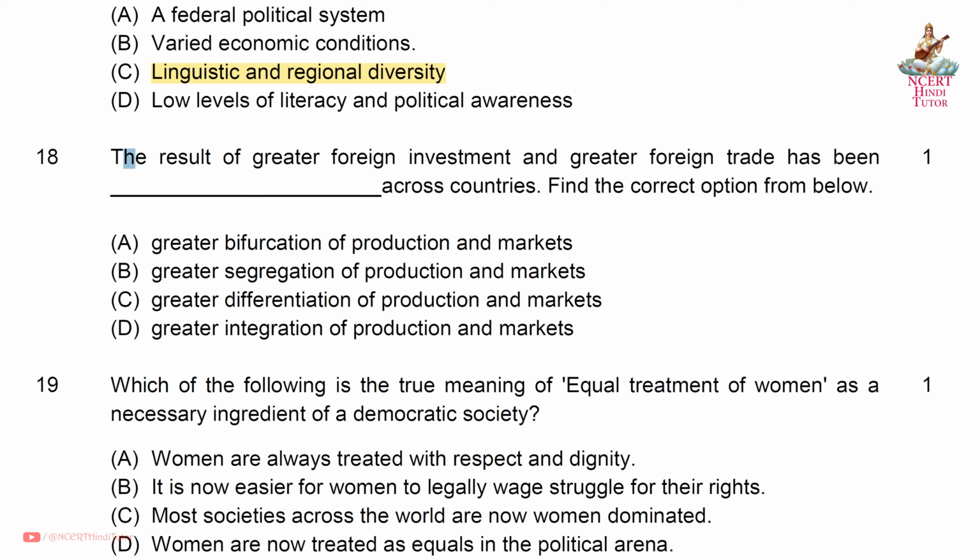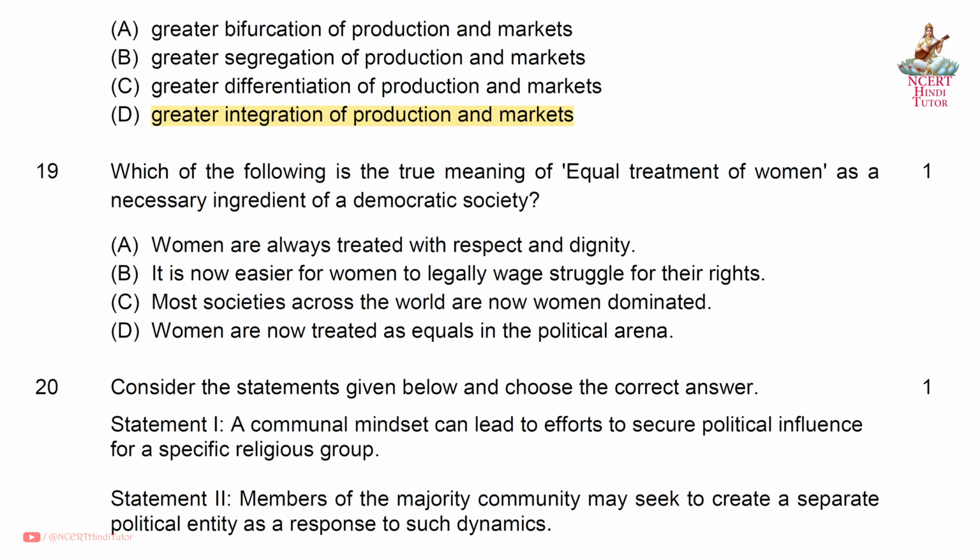Question 18. The result of greater foreign investment and greater foreign trade has been dash across countries. Find the correct option from below. Answer is D. Greater integration of production and markets. Question 19. Which of the following is the true meaning of equal treatment of women as a necessary ingredient of a democratic society? Answer is B. It is now easier for women to legally wage struggle for their rights.